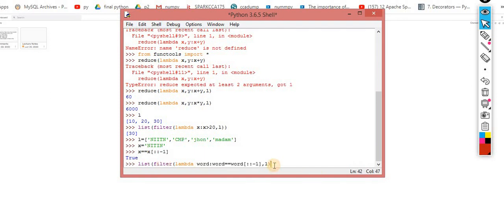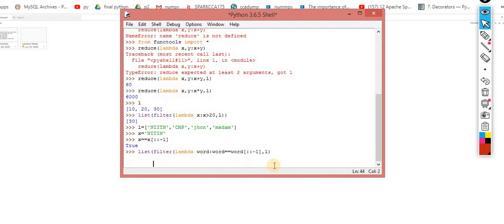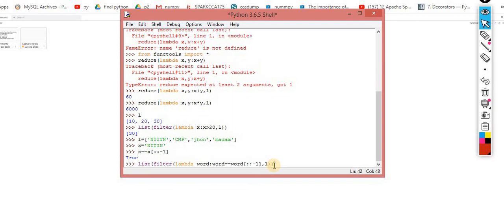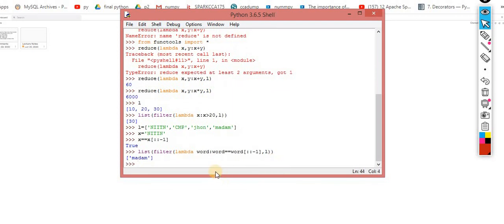Then when I press run, I forgot to close one more parenthesis. Now you are getting only MADAM. Why is it not giving me NITIN? Yes, I made a mistake over there. So MADAM is the only palindrome. So this is the scenario, and this is all about your map, filter and reduce.